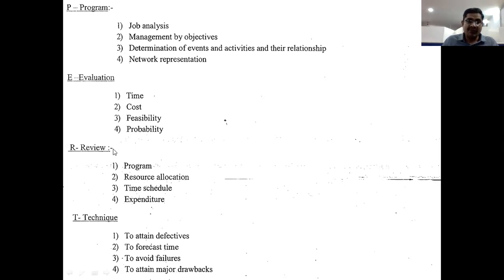Next, review of time schedules. Check the activities and check the events, the time-based schedules. Check the time performance of each and every activity. And next, review the expenditure or costs incurred by the manager or the team members for the accomplishment of all these activities and events. So check the expenditure of cost for each and every activity.